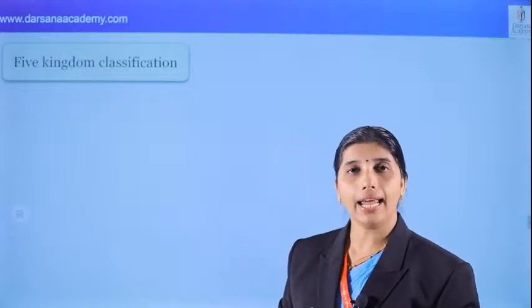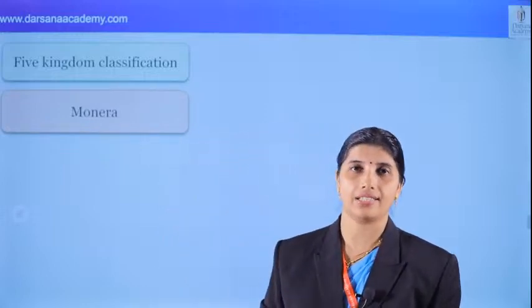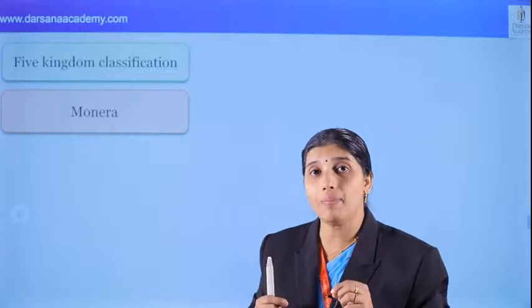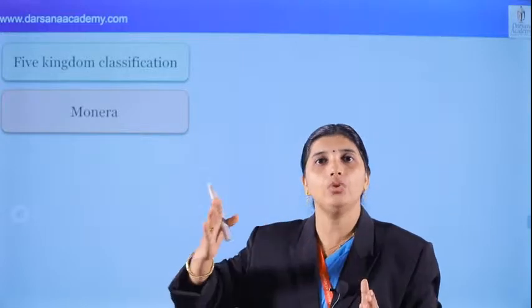There is the 5 kingdom classification. Already we know that it was proposed by Robert Harding Whittaker in 1969, and the characters considered are also important. And we can see which are the 5 kingdoms. Monera. Yes. That is the prokaryote kingdom, all of whose members are bacteria. Prokaryotes are connected with the chapter Cell: The Unit of Life.